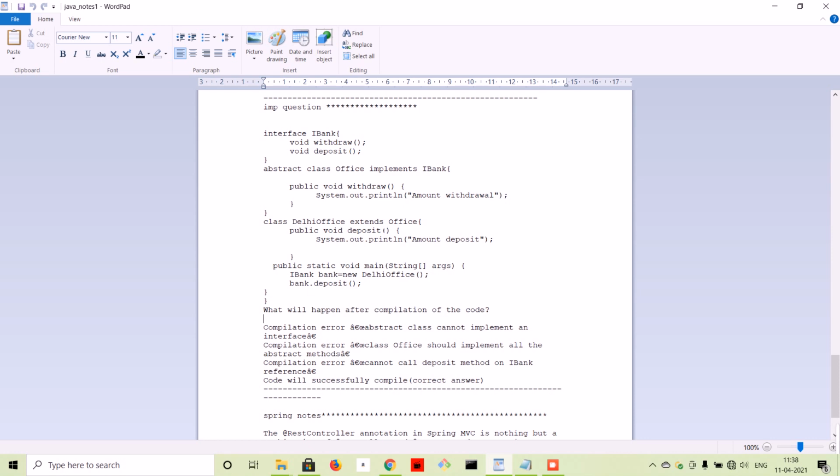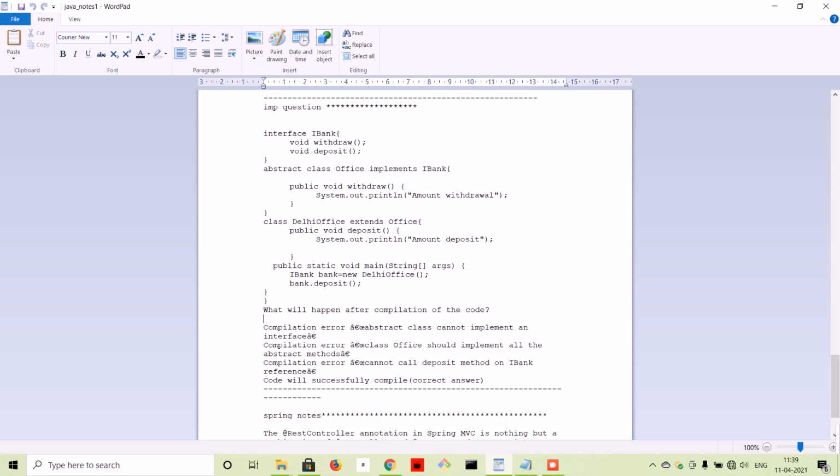It is not mandatory that this office class would implement all the abstract methods. If it implements all the abstract methods, then it should be a concrete class, not an abstract class. So you know that this is an abstract class, so there will be an unimplemented method. Third one is compilation error cannot call deposit method on IBank reference.